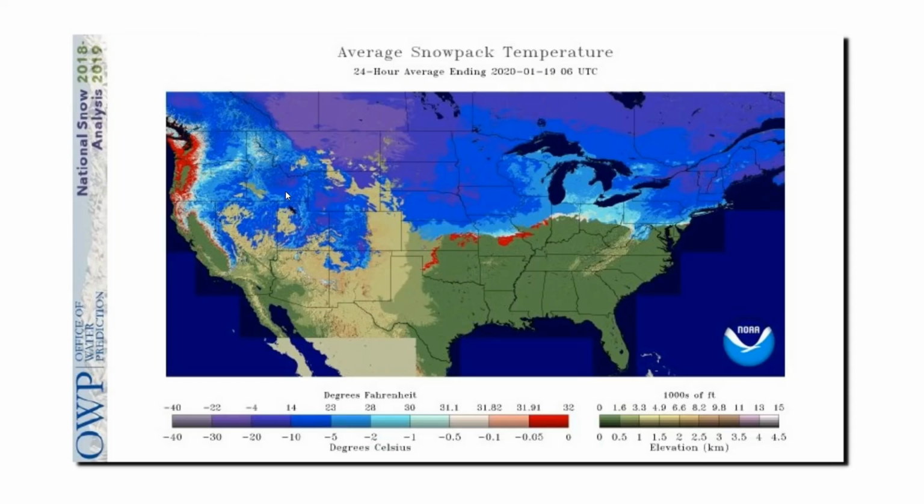This map from NOAA shows the current snow cover in the United States and southern Canada. You can see that Canada is completely covered with snow, and about half of the United States is also covered. North American snow extent is the area of North America which is covered with snow. Canada is always covered with snow in the winter, so variations in North American snow extent depend on how much of the United States is covered with snow.